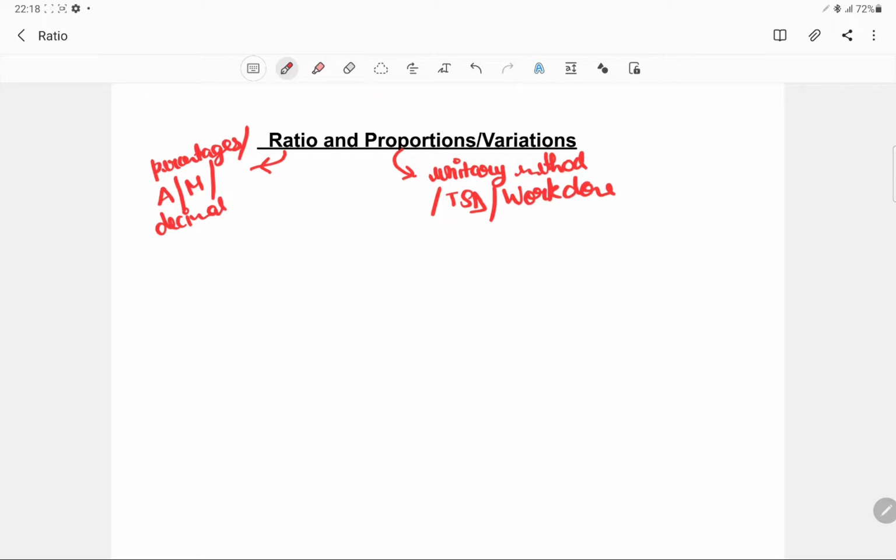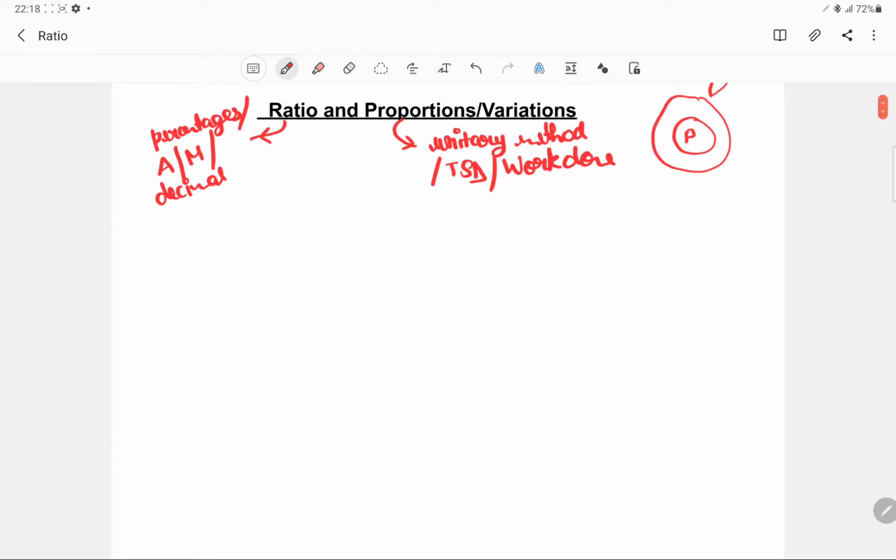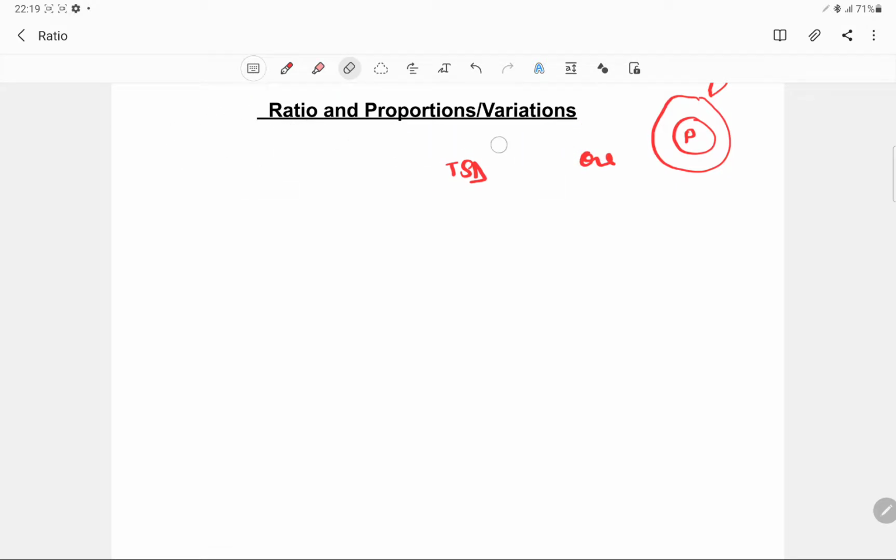Then this concept of variation is nothing but a sort of a superset for the proportion. We'll be looking at it ahead and you'll get what variation is actually all about. Okay, so without wasting any time, let's start with the concept of ratio.